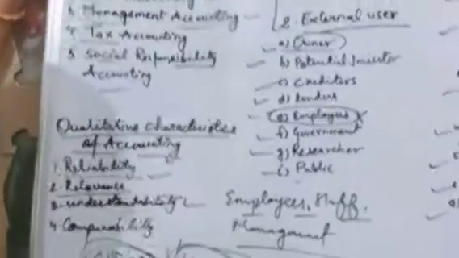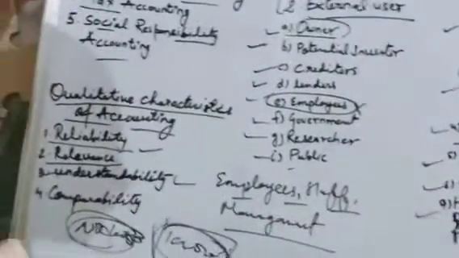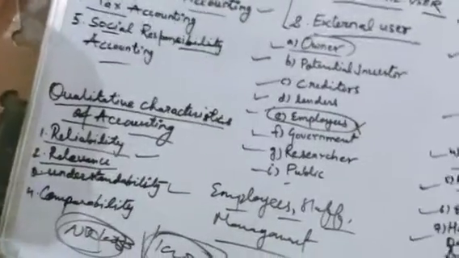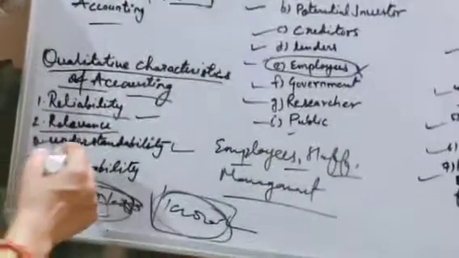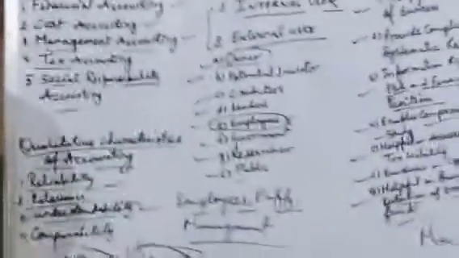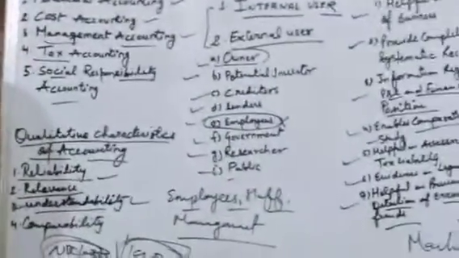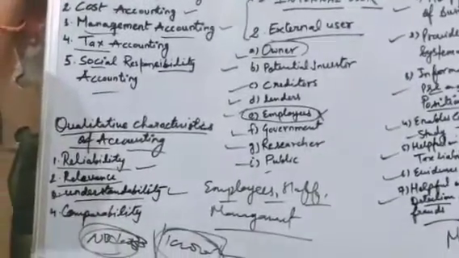If you want to compare the performance of two companies, and all the accounts are prepared on the same basis, with the same rules, techniques and principles, then only you can compare. Otherwise, if you use different policies this year and different policies next year, you are not able to compare them. So that is also important in understandability. The universally accepted rules, techniques, and principles are what you have to use for preparation of accounts.